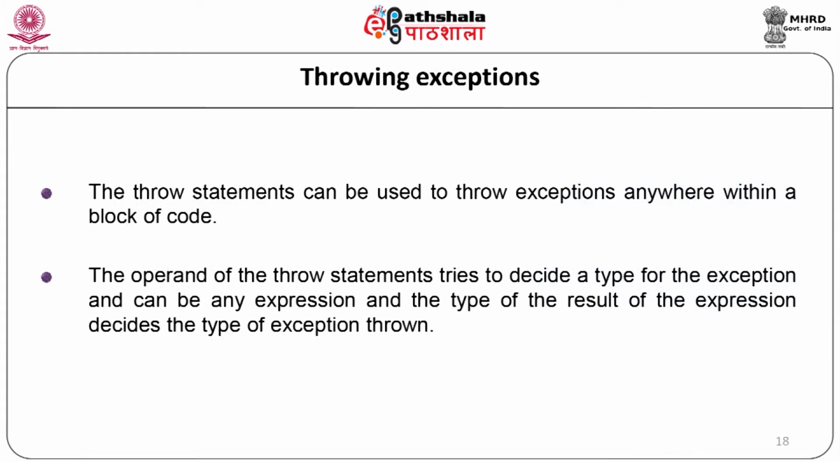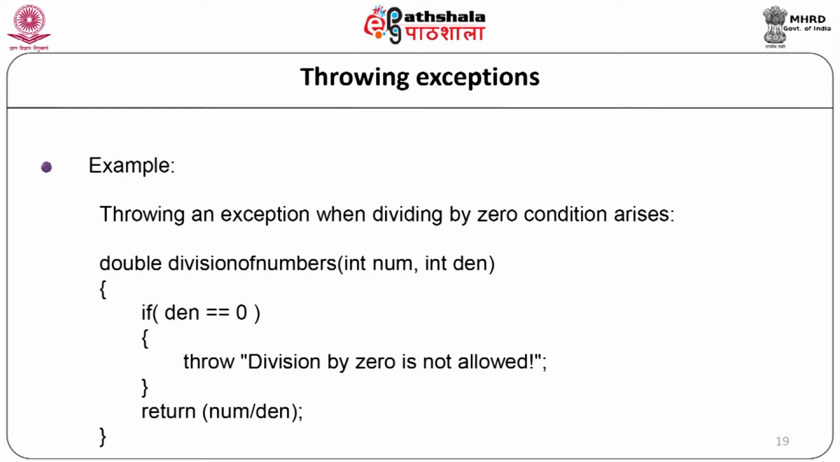Throwing exceptions. The throw statement can be used to throw exceptions anywhere within a block of code. The operand of the throw statement decides a type for the exception and can be any expression, and the type of the result of the expression decides the type of exception thrown. Example, throwing an exception when the dividing by 0 condition arises. We will write a function as double division of numbers, int num comma int den. If den equal to 0, throw division by 0 is not allowed. End of the if condition, return num divided by den, and the function will end.